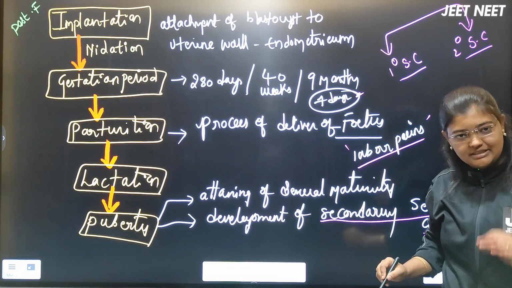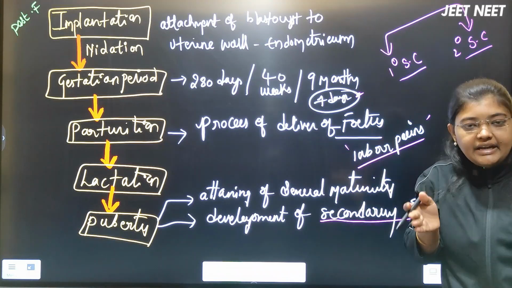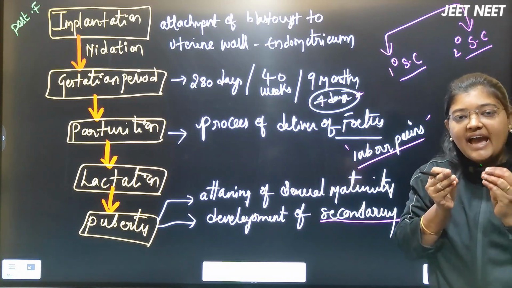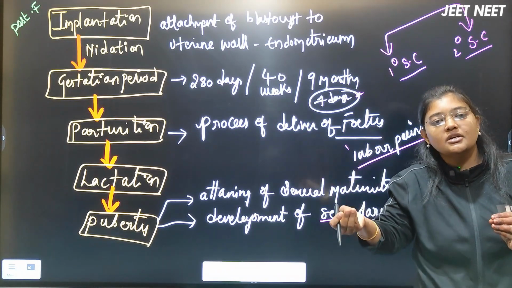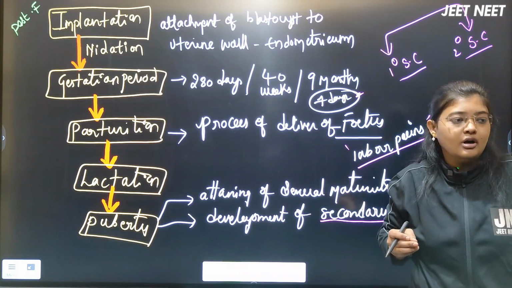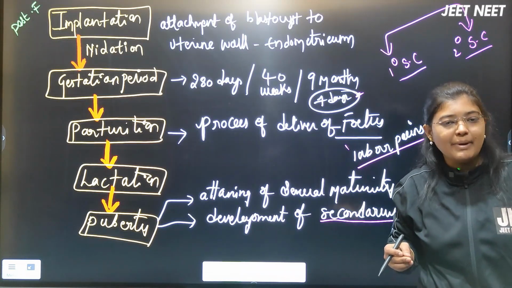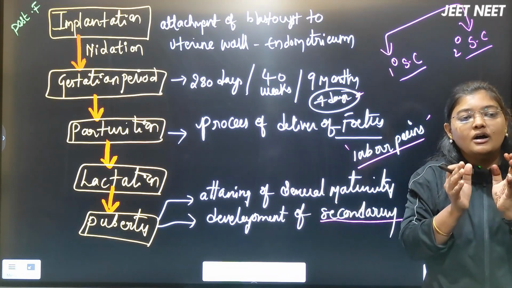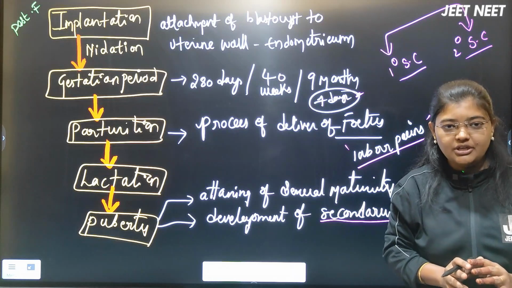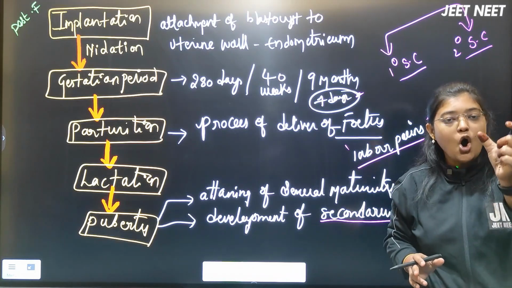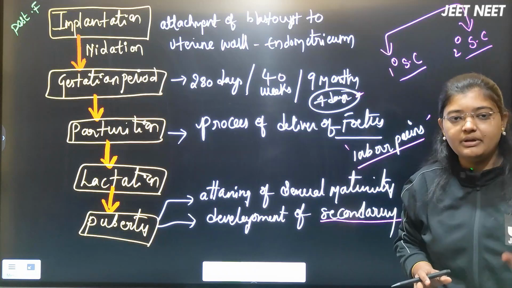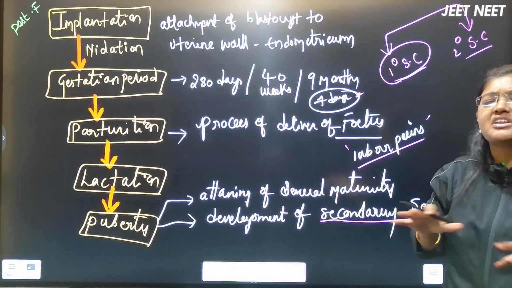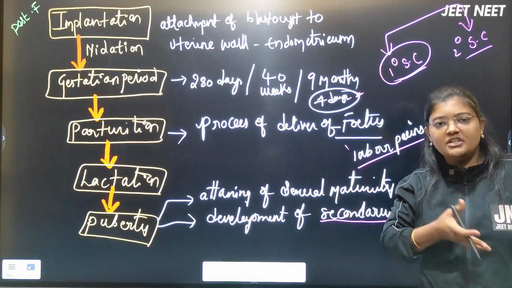Primary sexual character is nothing but, when any fetus has been delivered, by seeing which character you decide the sex of that baby. Either by seeing the genital organs, whether a penis is there, or maybe the vagina is there, by that you decide the sex of that baby. That genital organ, by which you decide the sex of the baby, we will call the primary sexual character.